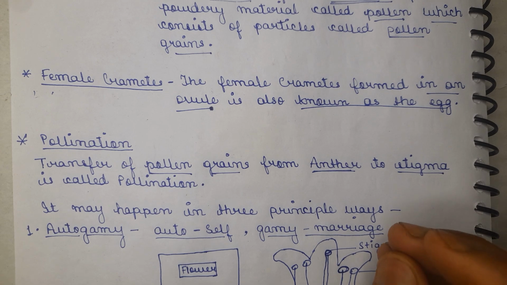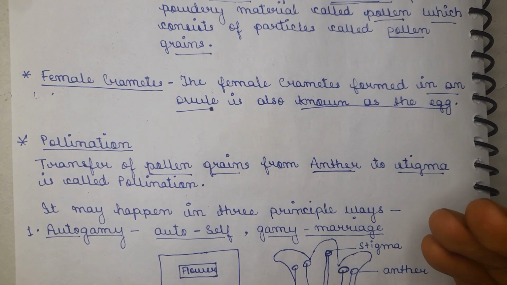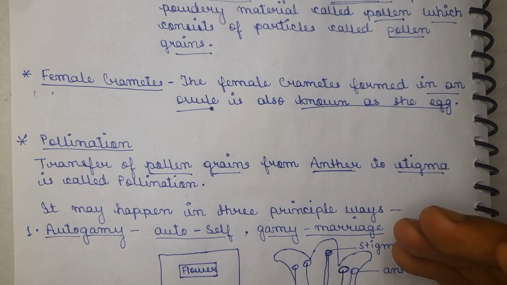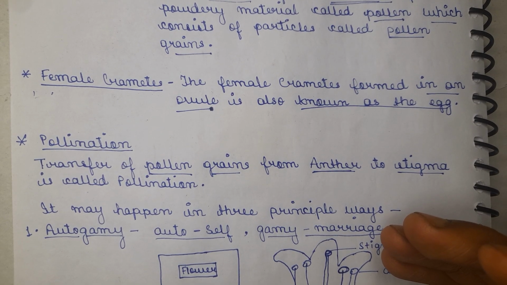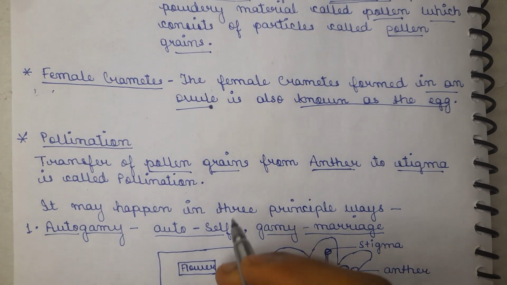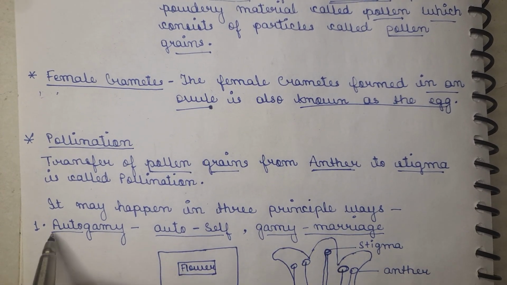Now this pollination occurs in many ways, such that we can also help the plant or the flower to do the process of their pollination. Sometimes the insects or the pollinators help the flowers to do pollination, and sometimes the outer condition or the environment or surrounding also helps the flowers to do the process of pollination. Now it may happen in three principal ways. The first one is autogamy.